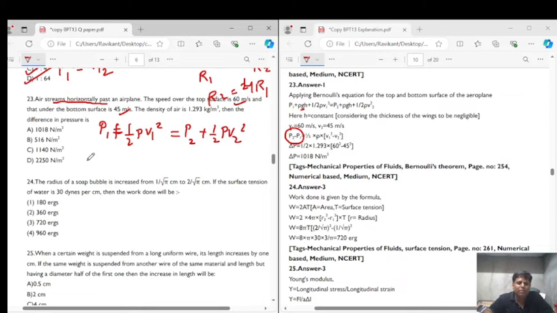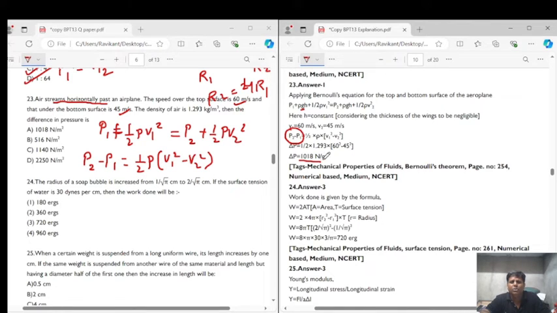So P2 minus P1 will be equal to half rho, we can take it as common, times V1 square minus V2 square, right? V1 is 60, V2 is 45. Putting the values of V1, V2 and rho, we can easily calculate P2 minus P1, delta P, and on calculation we get delta P as 1018 Newton per meter square.